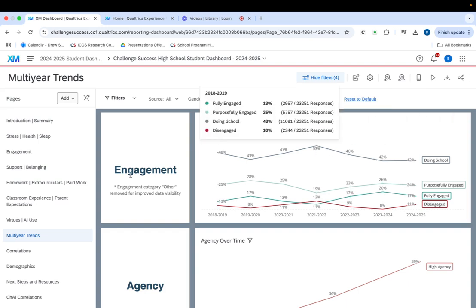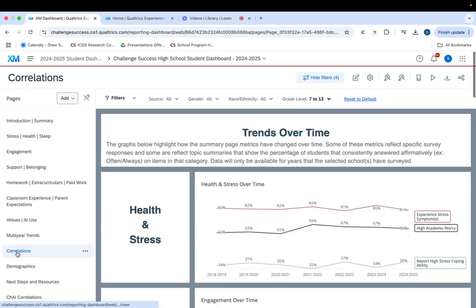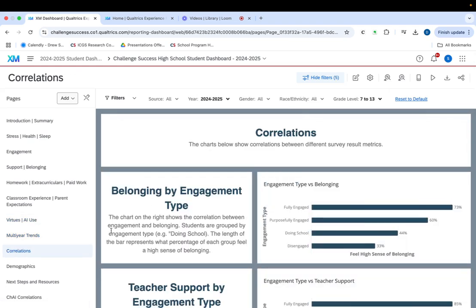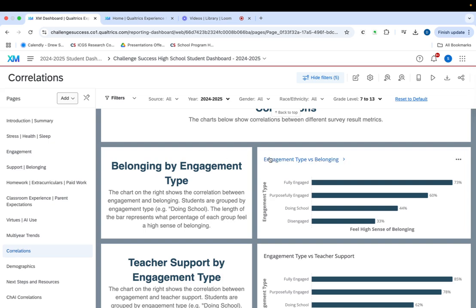Additionally, you'll notice that in many areas of the survey, there are some fairly strong correlations in the data. We have an entire page where we've pulled together key correlations, and you can see how these different things play out. So for example, we see a really strong correlation between students' engagement and their belonging. Students who are more fully engaged feel higher senses of belonging, and vice versa. Those students with higher senses of belonging are more likely to be fully engaged.